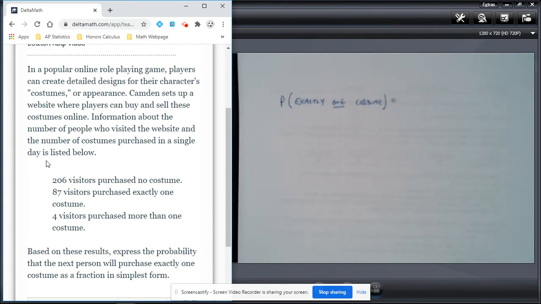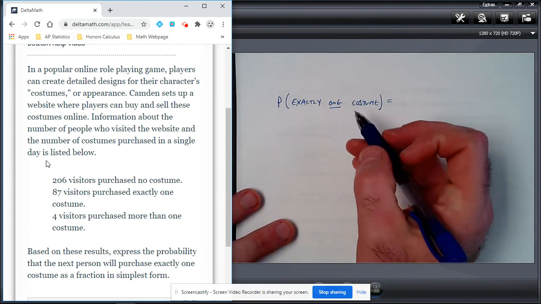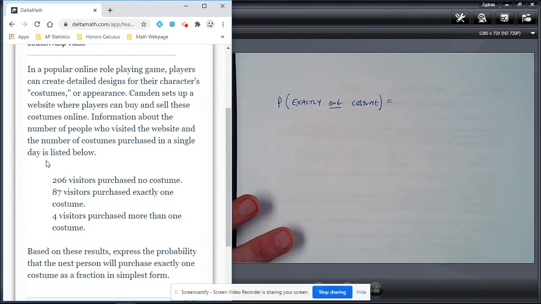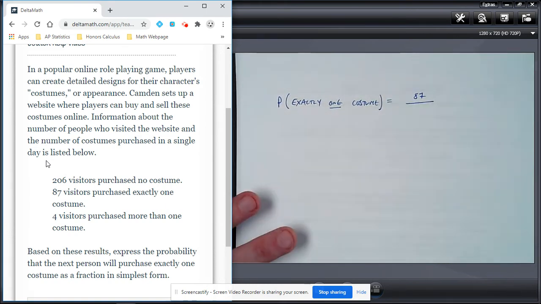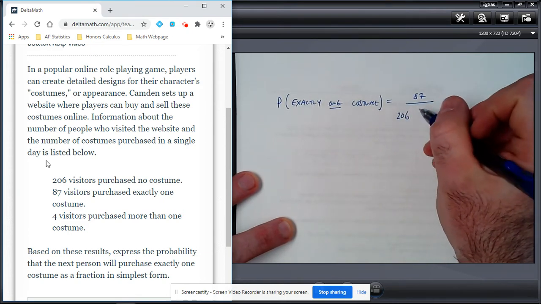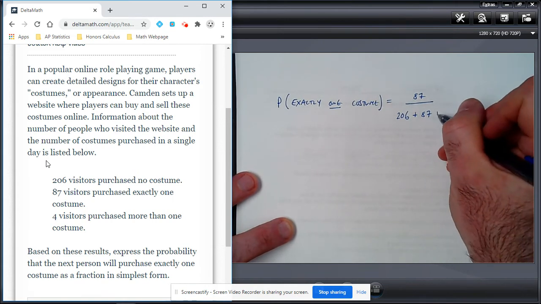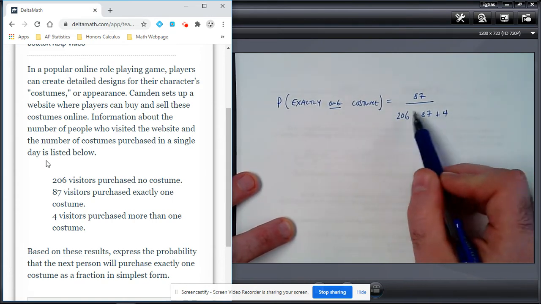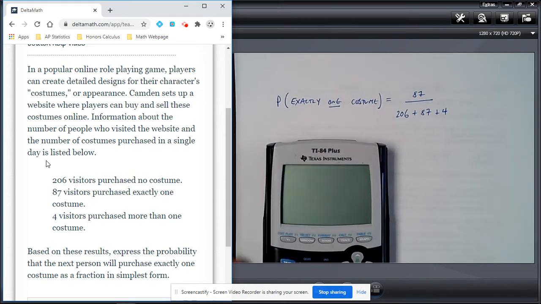So remember, probability is the number of successes over the total number of possible outcomes. Well, how many ways can I be successful? How many ways can I get exactly 1 costume? Well, 87 of those visitors purchased exactly 1 costume. Over how many costumes in total? Well, 206 purchased no costume. 87 we know purchased exactly 1, and 4 purchased more than 1. So these are all the total possibilities. All right, so grab my calculator and we're going to add up the 206, 87, and the 4.